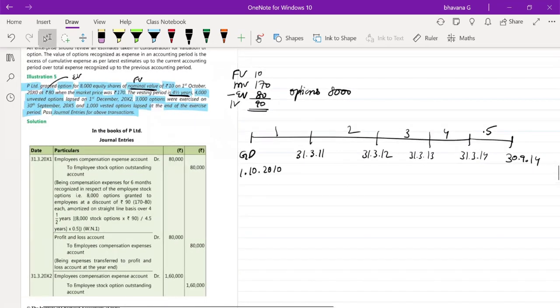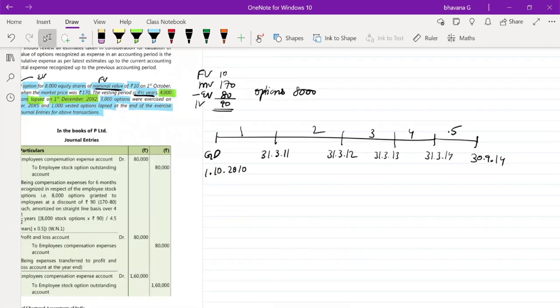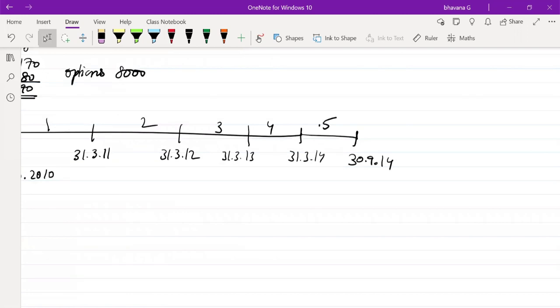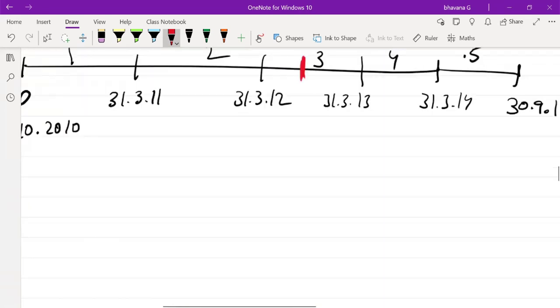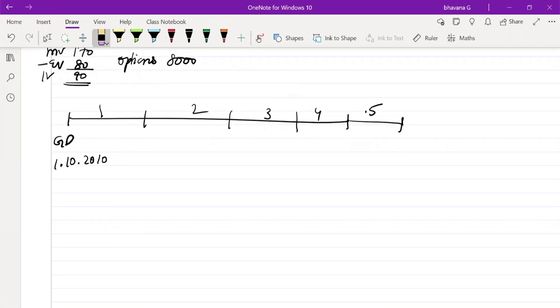So here they tell you that on 1st December 2012, 4,000 options were lapsed. When is 1st December 2012? It will fall here, right? So here what happened? 4,000 options were lapsed. First year there are only 6 months. Oh, right. Okay, I did a wrong calculation. Okay, wait. Just give me a second. Okay, fine. So 1 second, guys.